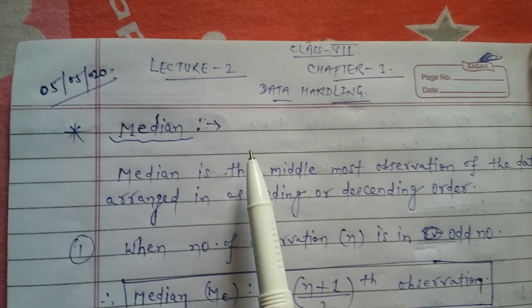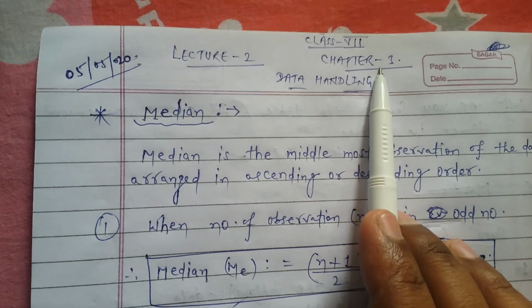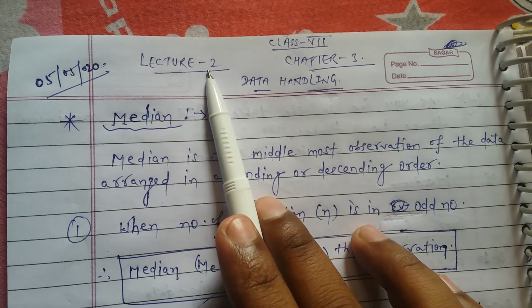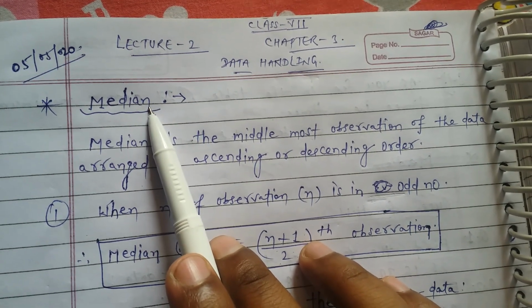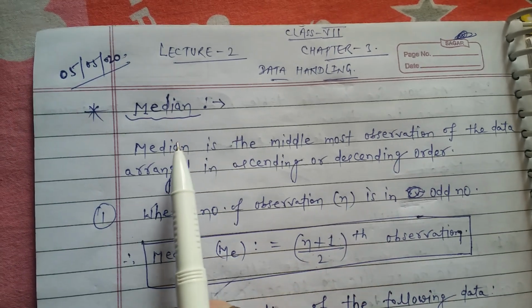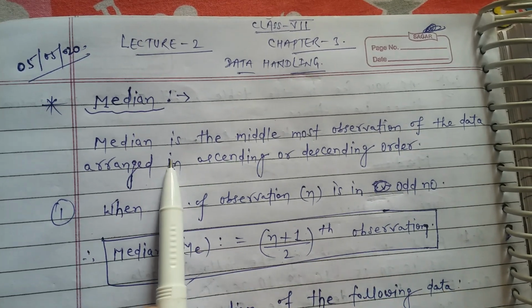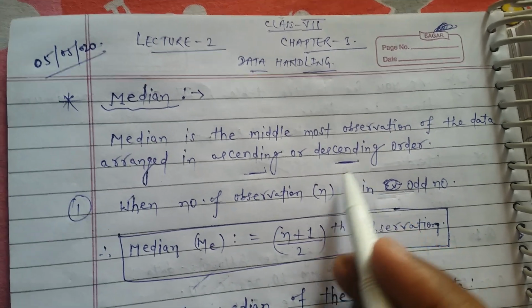Good morning, class. In the previous lecture, from chapter 3, we had discussed mean and mode. So in this lecture, lecture 2, we will discuss the next important topic, that is median. Median is the middlemost observation of the data arranged in either ascending or descending order.